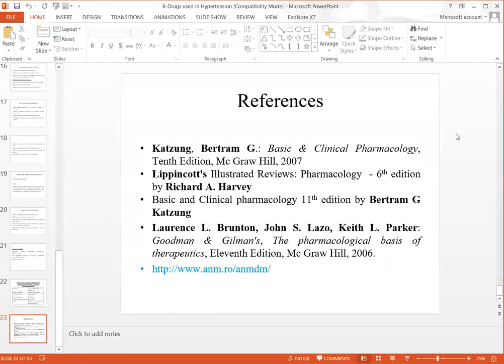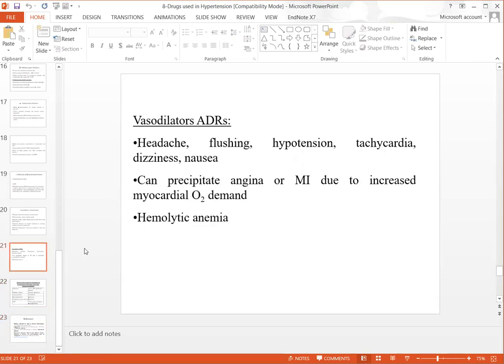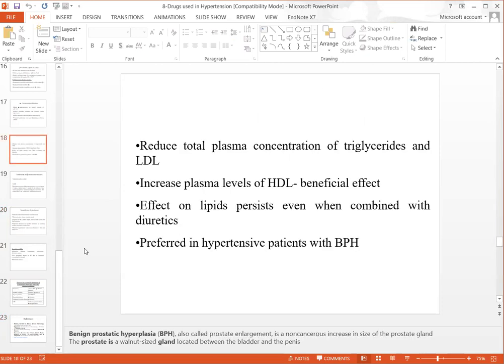And these are the references for details of today's lecture. You can consult different books from which today's lecture and the slides have been prepared. And especially you may consult Lippincott's Illustrated Reviews. Lippincott will be a preferable book for you. And for detailed study you can consult other references. And so this was all about the antihypertensive drugs.